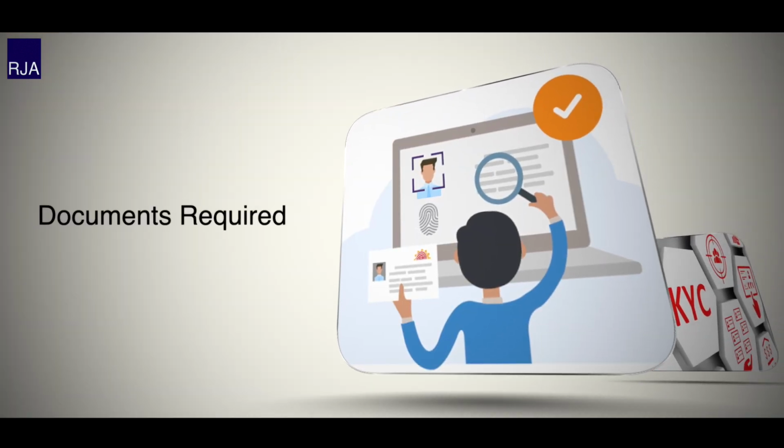So now, having discussed the meaning of DIR-3 KYC, we come to the documents which the director must have in order to file this form. First of all, they would require proof of permanent address, for which the applicant can submit a copy of their passport, Aadhaar card, voter ID card, driving license or even a utility bill. However, the same shall not be older than 2 months. All these proofs shall be self-attested by the applicant. Now, there are certain cases where the current address and the permanent address of a person are different. For that, the applicant is required to provide a self-attested copy of utility bills separately.